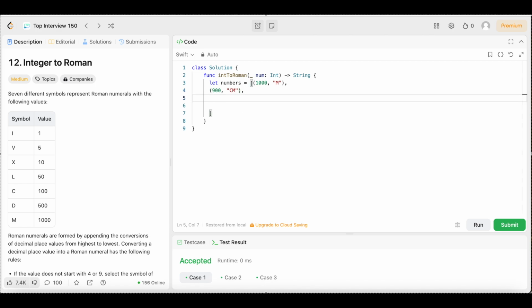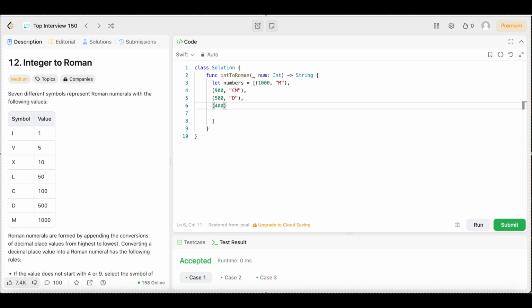So that's why. Then we're going to do the same thing for 500. We're going to say 500, comma, open up the quotation marks, D. Come outside of that, comma. Then we're going to do the same thing for 400. We're going to say 400, comma, open the quotation marks, CD. Come outside the tuple, comma. Let's do it again. We're going to do 100 this time. 100, comma, quotation marks, C. Come outside the parentheses, comma, enter.